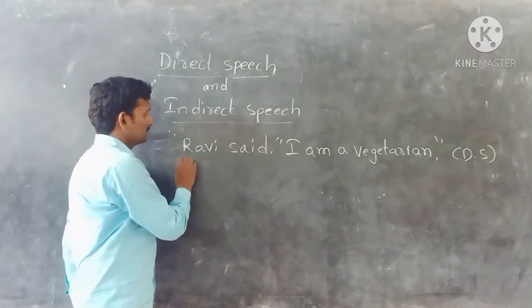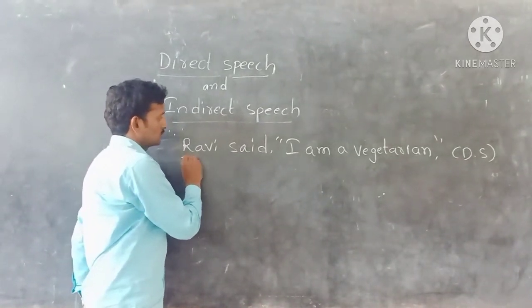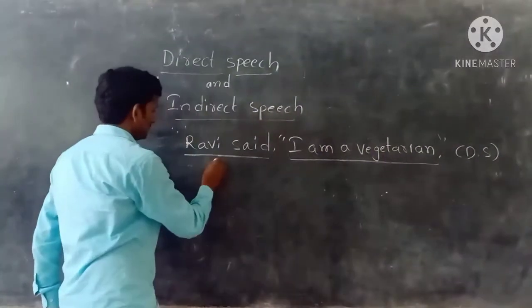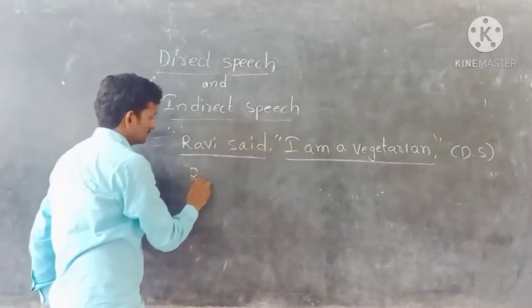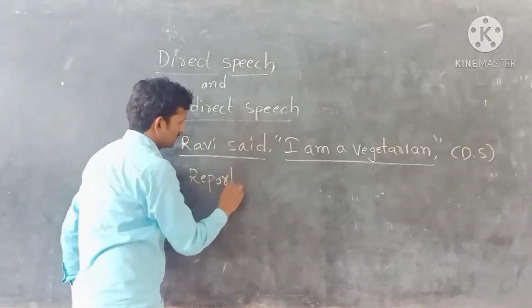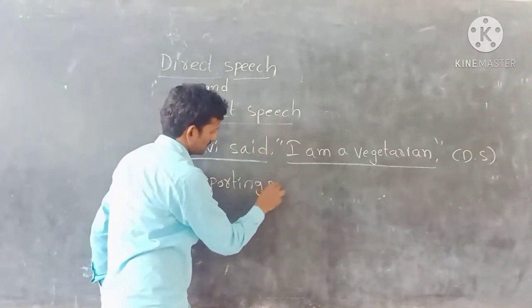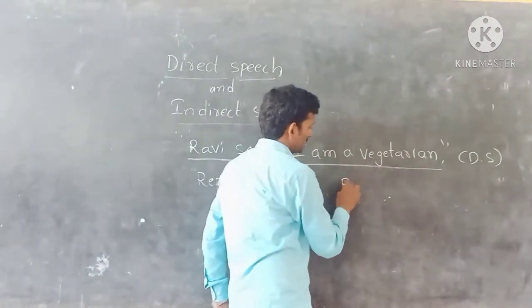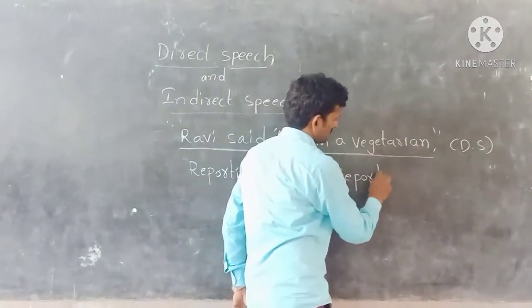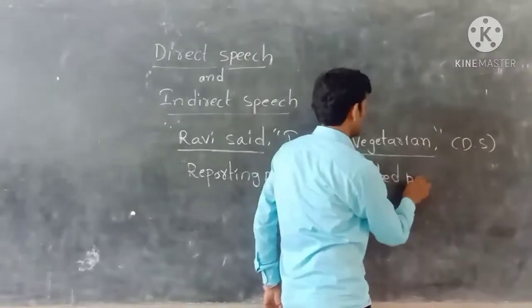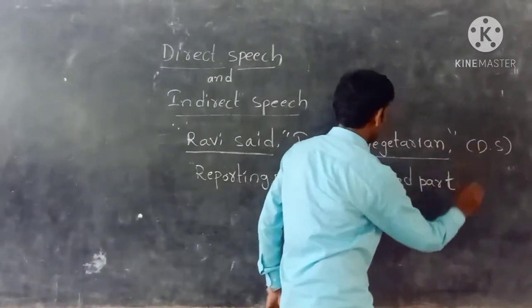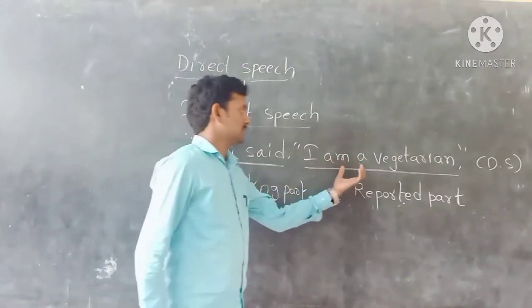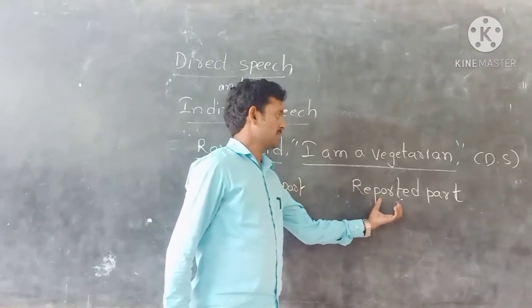Here we observe there are two parts. The first part is called the reporting part and the second part is called the reported part.